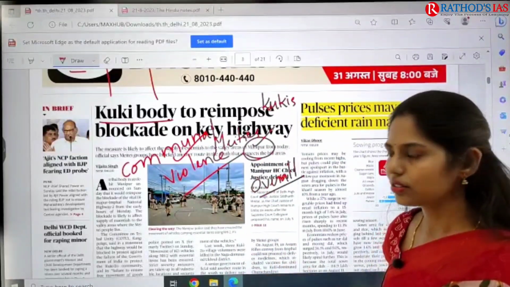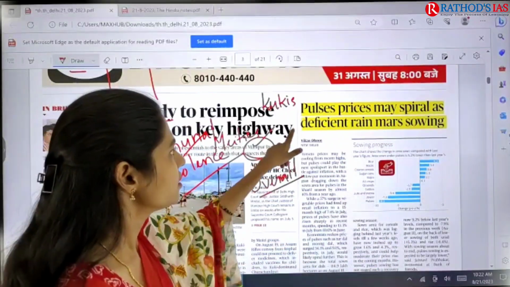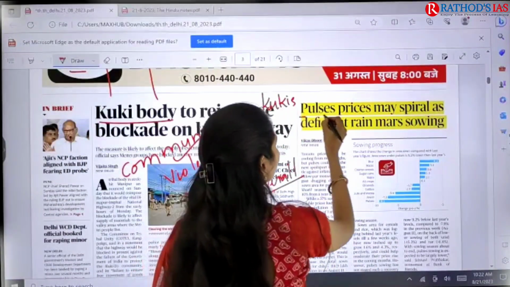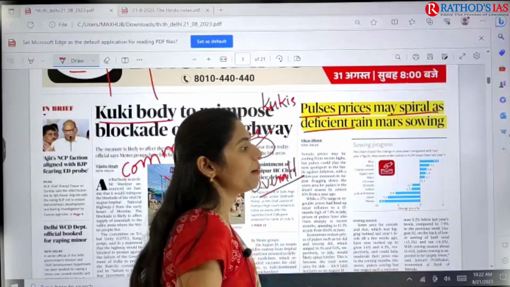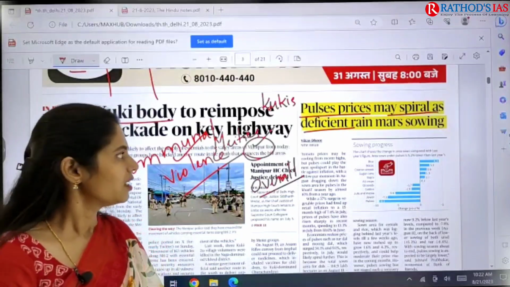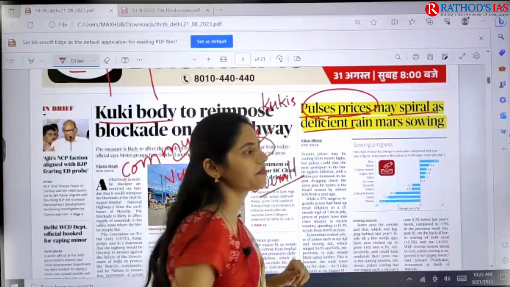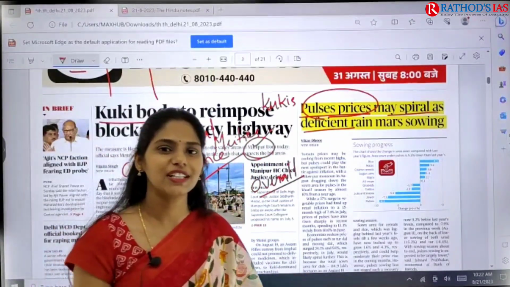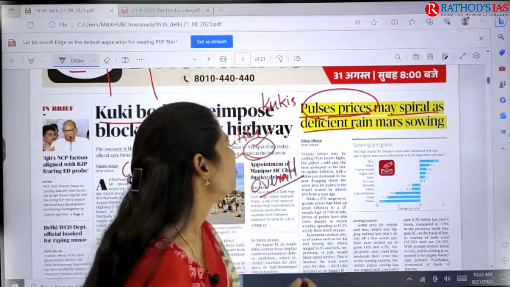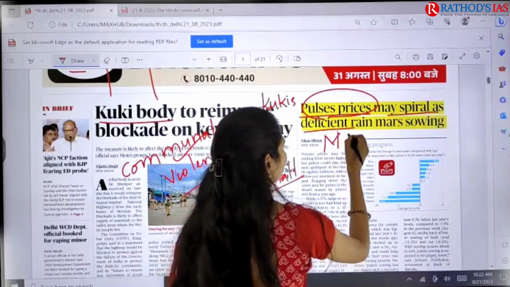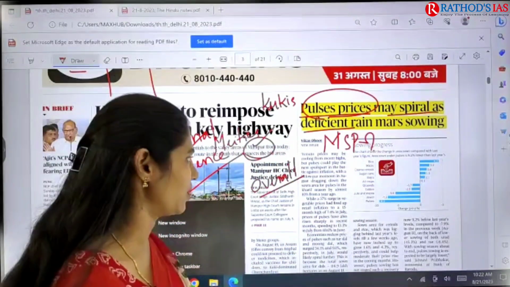Okay, so this is about this topic, and here you can see the article which I highlighted. This topic is about pulses prices may spiral as deficient rainfall hits sowing. This article is talking about the rise of pulses prices. So the first homework for you, students, is which all come under this category of pulses, and whether these pulses get minimum support price or not. Please let me know in the comment box.